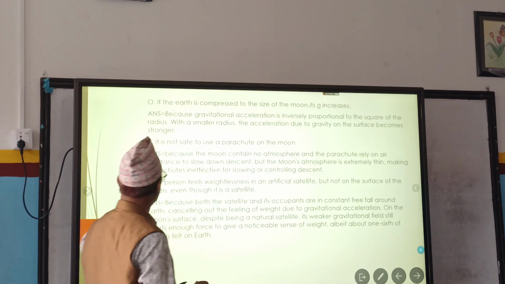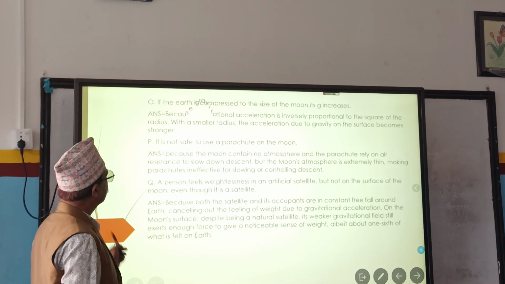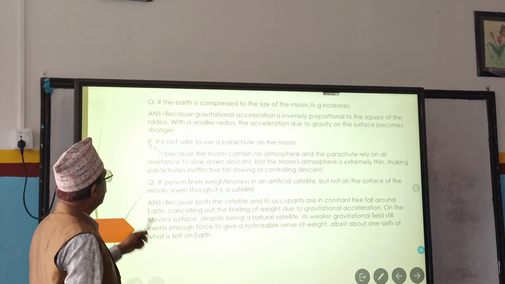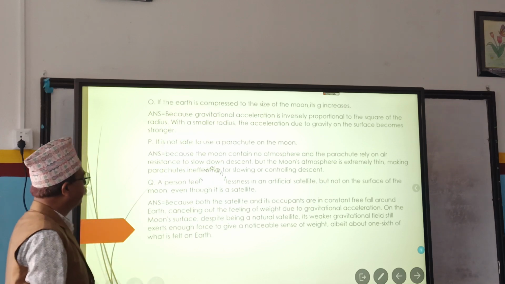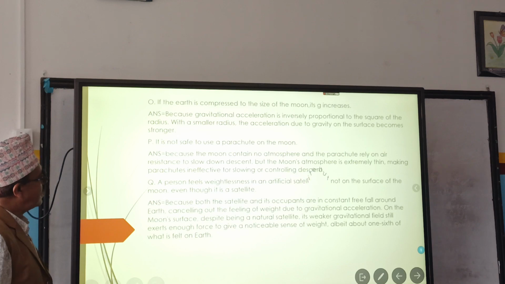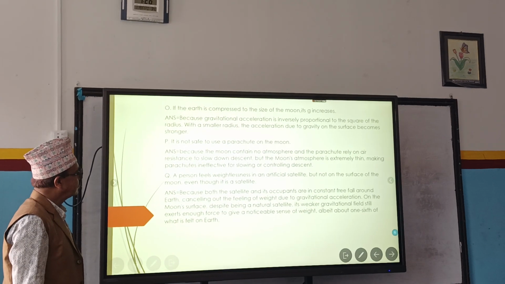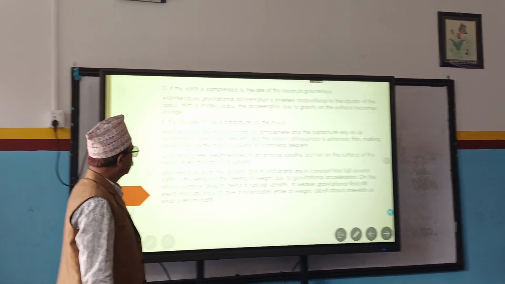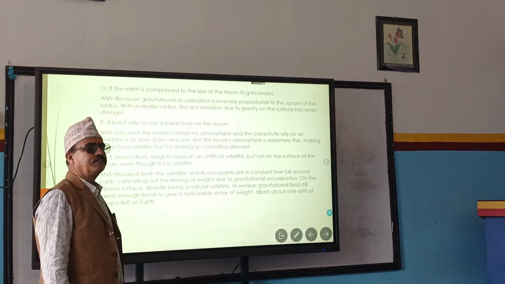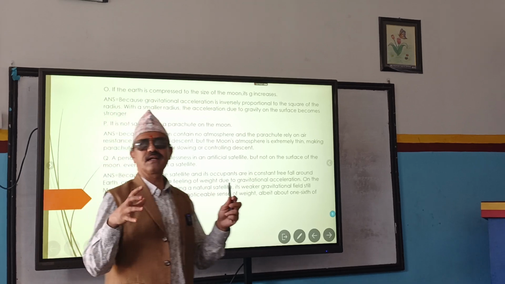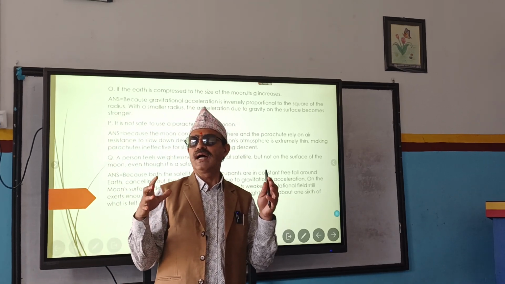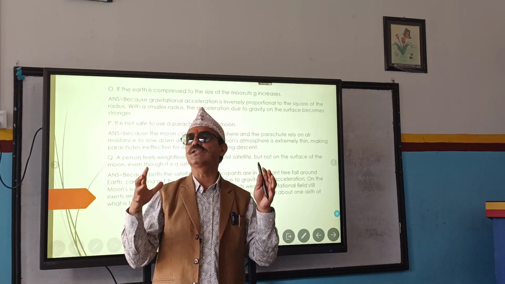Okay, now the next question. A person feels weightlessness in an artificial satellite but not on the surface of the moon, even though the moon is also a satellite. Actually, an artificial satellite is kept in a place called a geostationary orbit.